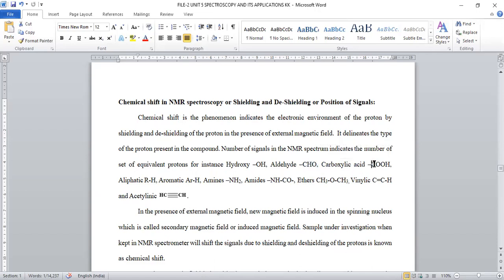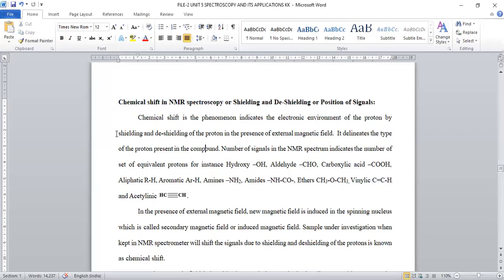Aldehyde, its signal will be around 10. Carboxylic acid, 12 will be there. Aliphatic hydrogens, if it is alkane type of hydrogen, the signal will be around 0.9. Aromatic hydrogen signal lies between 6 to 8 ppm. Amine signal is in the range of 3 to 5 ppm. Amide signal is also possible in a different region. Ether will give a characteristic signal, and so will vinylic and acetylenic. In this way, when we change the functional group or the nature of hydrogen, shifting of signals is possible. That kind of nature is called chemical shift.